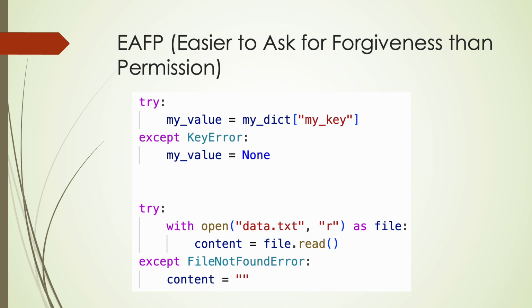Instead of checking for potential issues before performing an action, the code attempts the action directly and catches exceptions that may arise. In these two examples, we wrap the code to read a dictionary key and to read from a file in a try-except block and deal with potential errors accordingly.